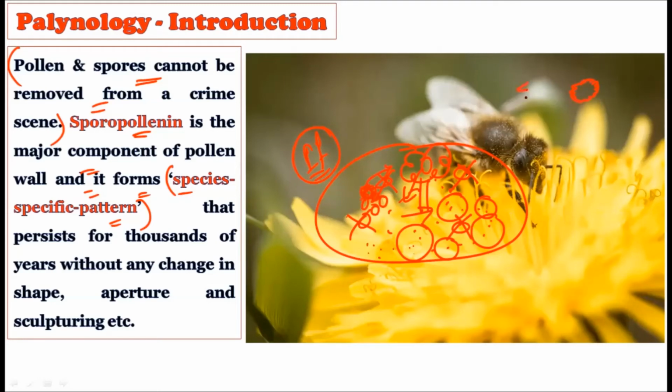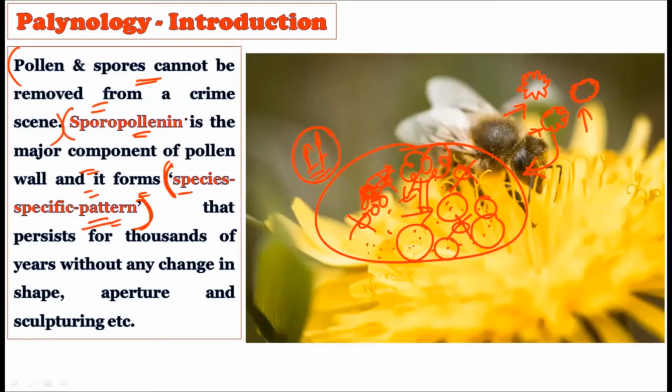The other pollen grain is like this due to a different sporopollenin deposition. The third kind of pollen grain will be like this due to a different kind of sporopollenin deposition. So this kind of sporopollenin deposition is there on the spores, and different kinds of spores are there for each species, and hence the sporopollenin is very specific,